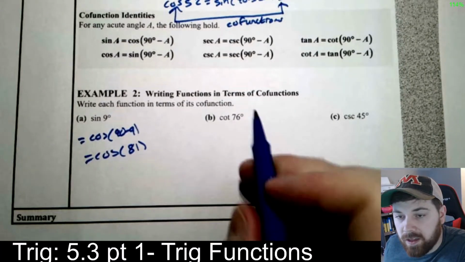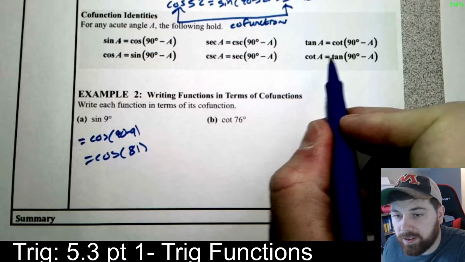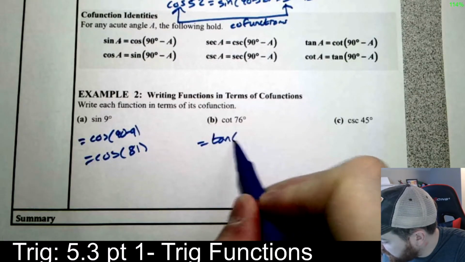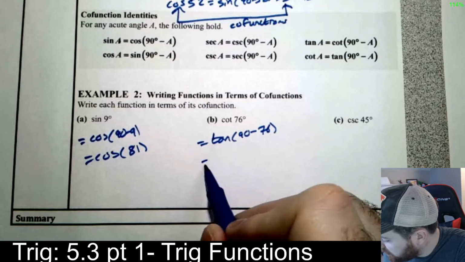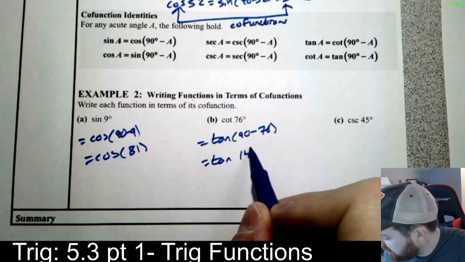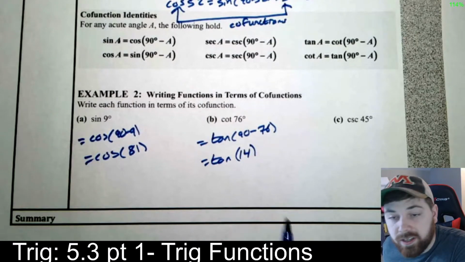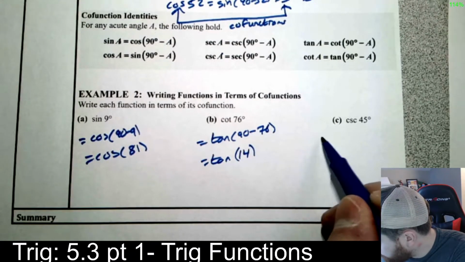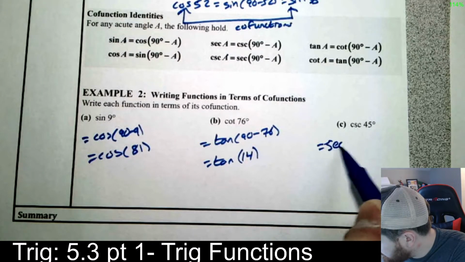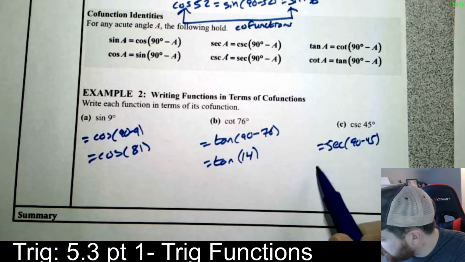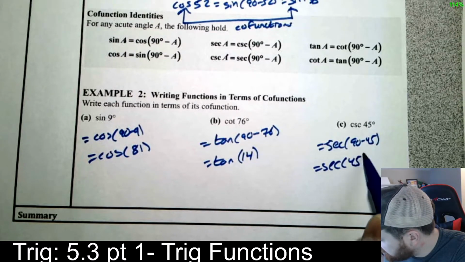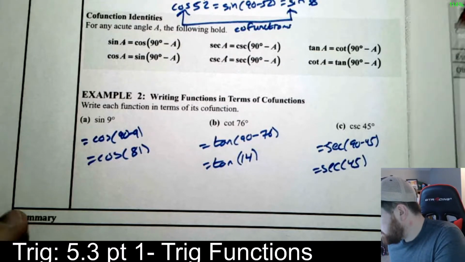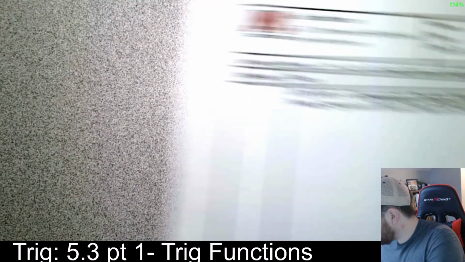Okay. For cotangent, now we're over here. The cofunction is tangent. So the cotangent of 76 is the tangent of 90 minus 76, which is tangent of 14. I'll put a parenthesis here for no reason, in case I'm mistaken. Okay. And for cosecant, we're right here, of 45, that's the secant of 90 minus 45, which is the secant of 45 degrees. Okay, so there's not too terribly much to that. All right. Okay, on to the last thing from this first part of the section.